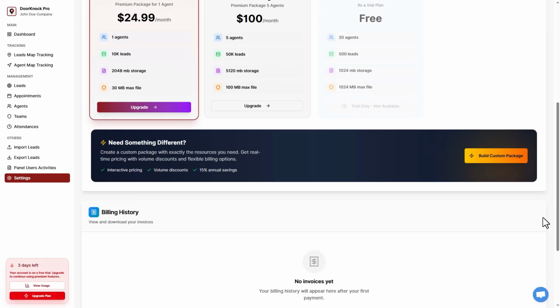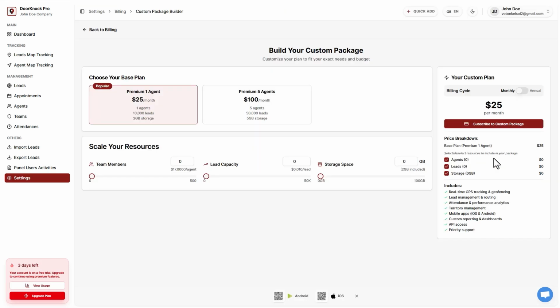Need something different? Click the Build Custom Package button to create a custom package with the resources you need and get real-time pricing with the volume discounts and flexible billing options. Select your base plan. Enter the number of additional resources needed or use the slider to increase the number. You can also select or deselect resources to include in your package using the provided checkboxes.